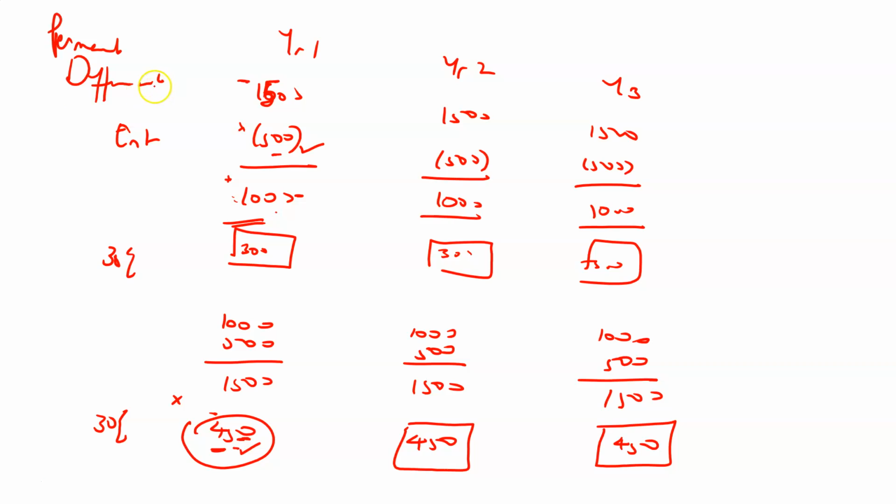So this video was just to talk about permanent differences. This is not deferred tax. It's just the fact that certain expenses will never ever be allowed for taxation purposes, and hence you will end up paying higher taxes, and this is referred to as a permanent difference.